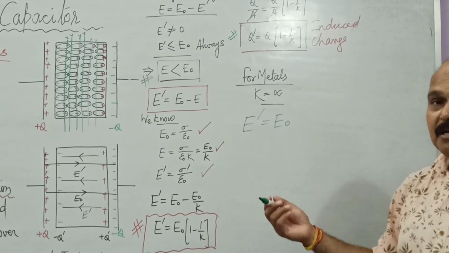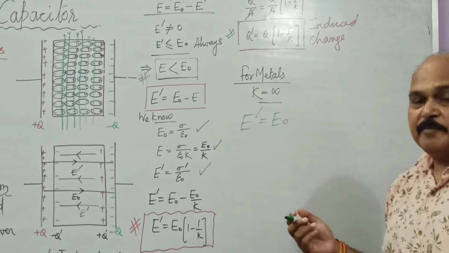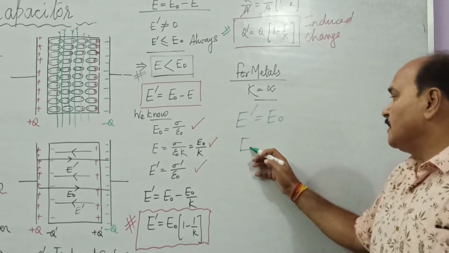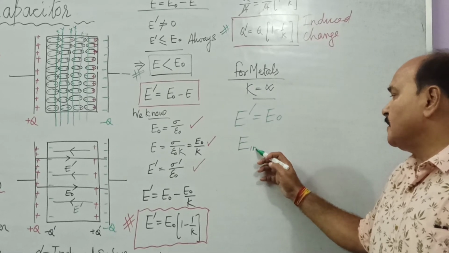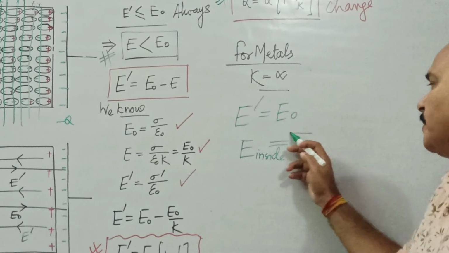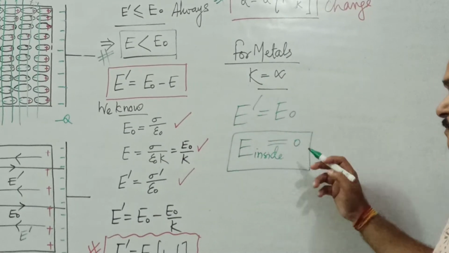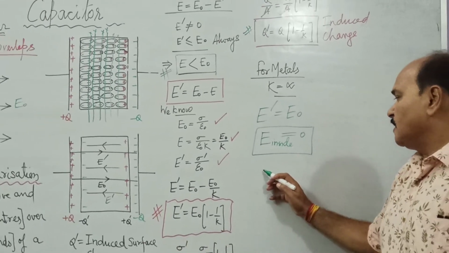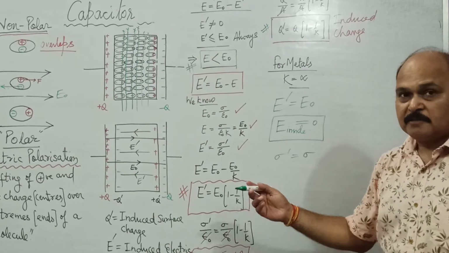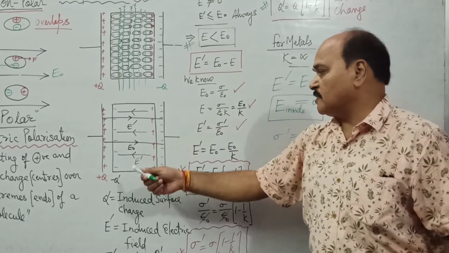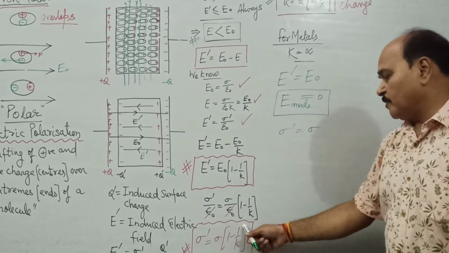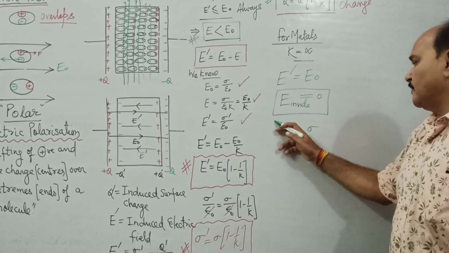That means inside the metal, induced field is exactly same as the field in which the metal is placed. That is why net field inside the metal, when placed in electric field, is 0. Remember, this net field inside the metal is 0. Well, what is induced surface charge density? Induced surface charge density is also going to be the surface charge density over the nearby plates. That is, induced surface charge density here is going to be same as this, but of course of opposite nature. 1 upon K is as usual 0, as K is infinite.